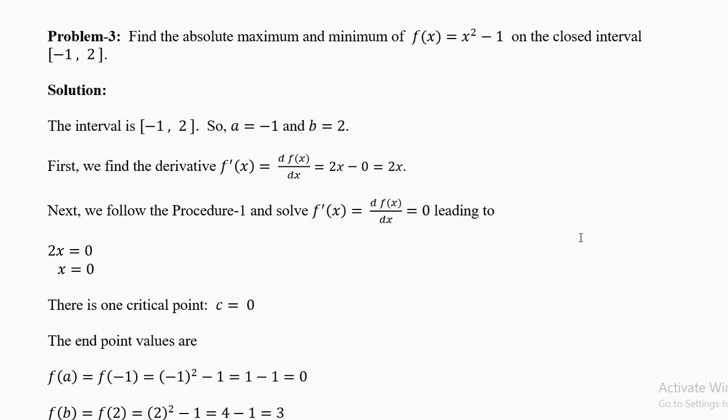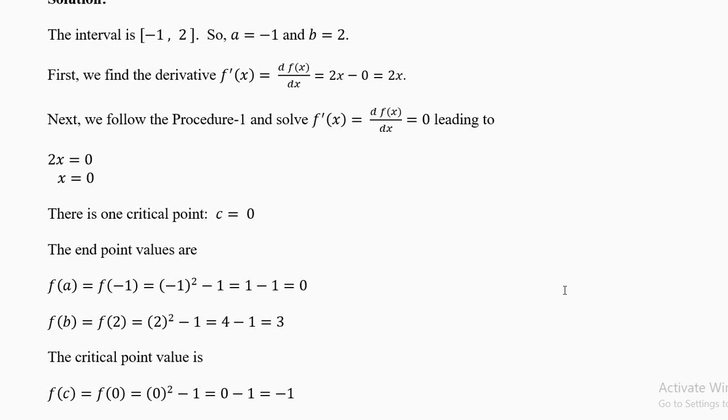See, sometimes we write maximum first, sometimes we write minimum first. You have to do both calculations together, so the order is not important. The interval is minus 1 to 2. The first number is a, the second is b: a equal to minus 1, b equal to 2. First we find the derivative. The derivative of x squared minus 1 is 2x minus 0, equal to 2x. Now solve the equation: first derivative equal to 0, 2x equal to 0, x equal to 0 divided by 2, equal to 0. So there is one critical point, c equal to 0.